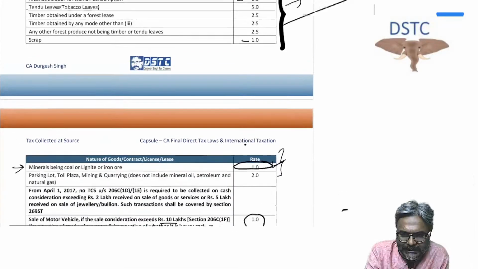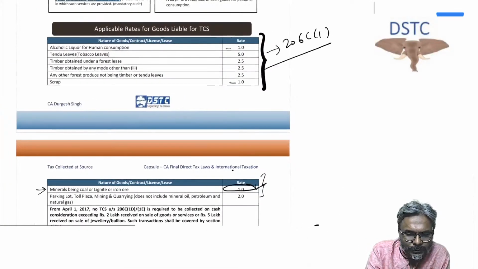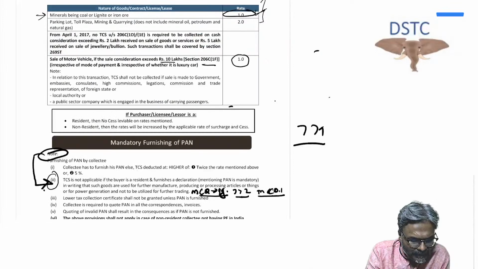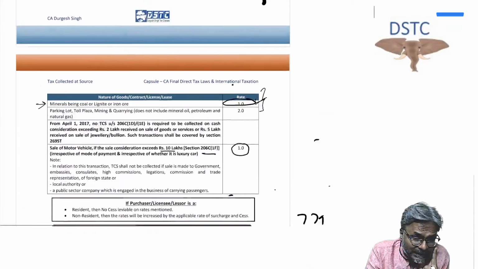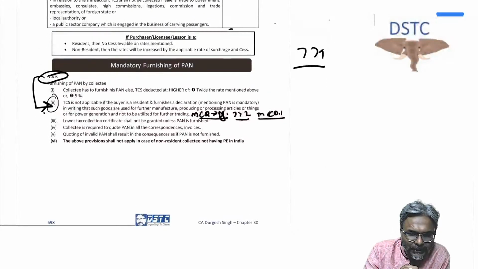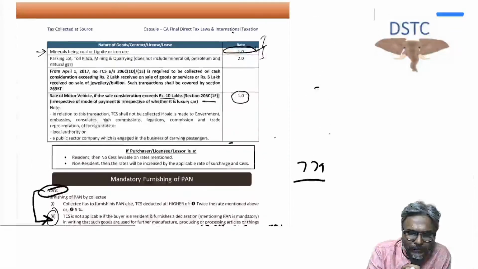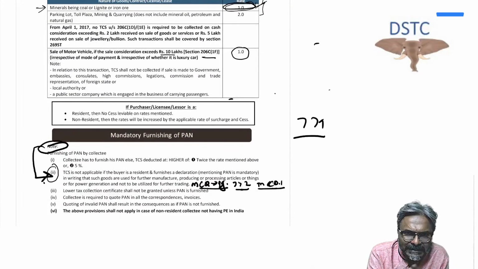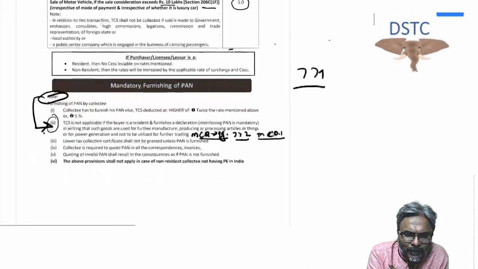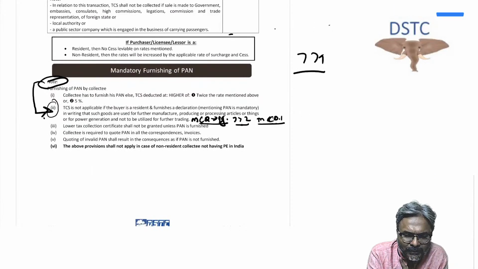Perfect. So let's start, students, on this particular part quickly. Section 206C1, and thereafter, students, 1% is the rate that you should always keep in mind in this particular case. Also, for minerals like coal, lignite, or iron ore, students, we have got 1%. Motor vehicle, students, 1% also we have discussed. From dealer to the buyer is what has to be considered, not from the manufacturer.